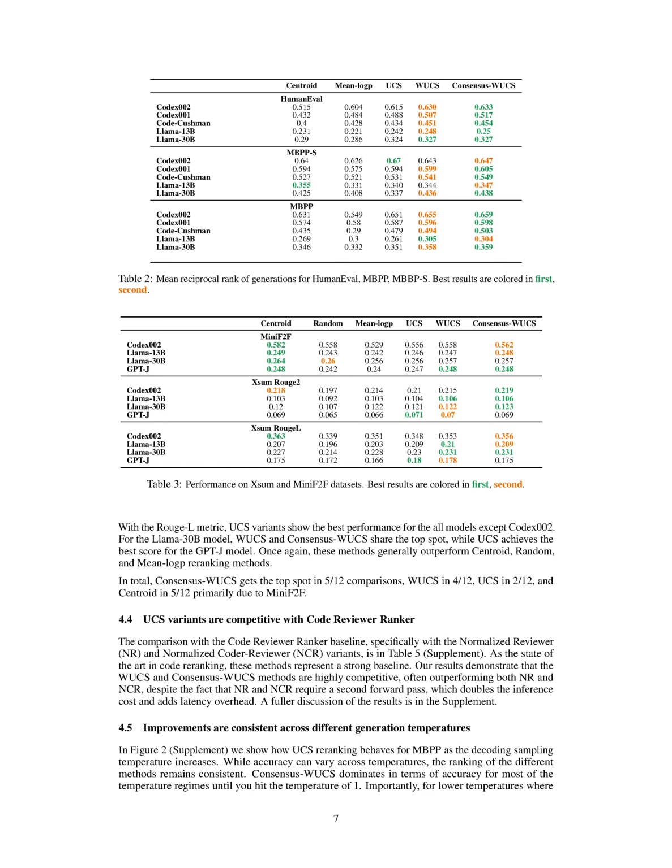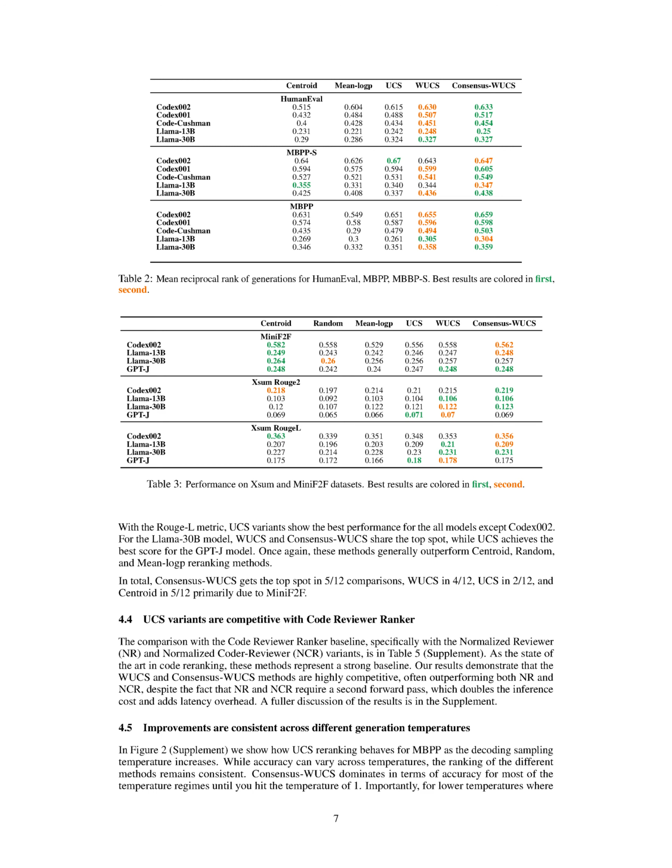In Section 4.4, we compare the UCS variants with the coder reviewer ranker baseline, specifically with the normalized reviewer, NR, and normalized coder reviewer, NCR, variants. These methods are considered the state of the art in code re-ranking, so they represent a strong baseline. Our results show that the WUCS and consensus WUCS methods are highly competitive, often outperforming both NR and NCR, even though NR and NCR require a second forward pass, which doubles the inference cost and adds latency overhead. We discuss these results in more detail in the supplement.